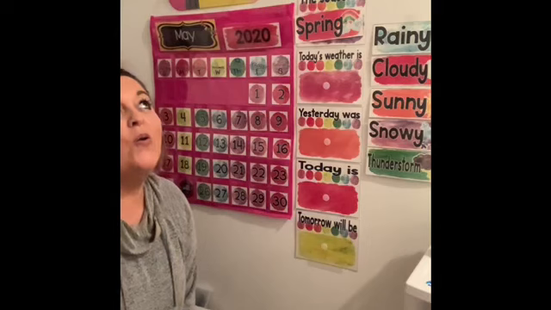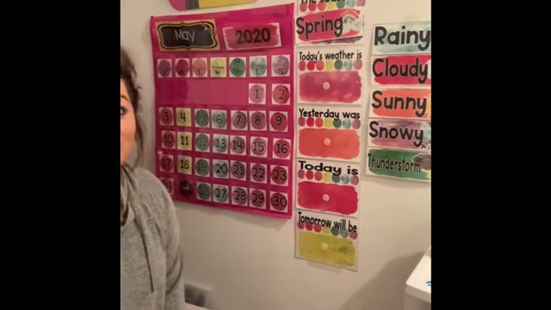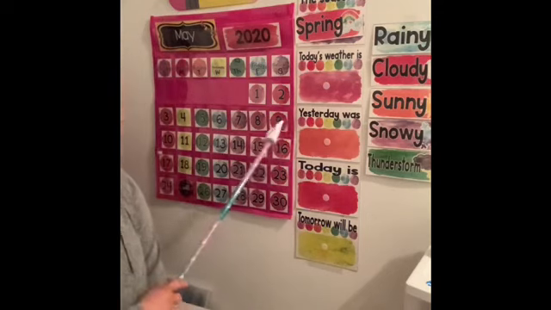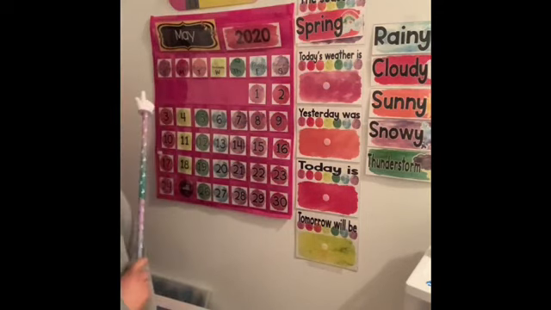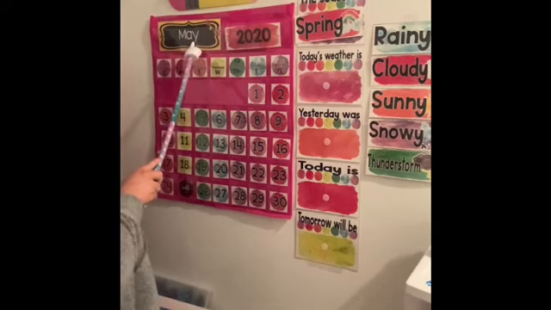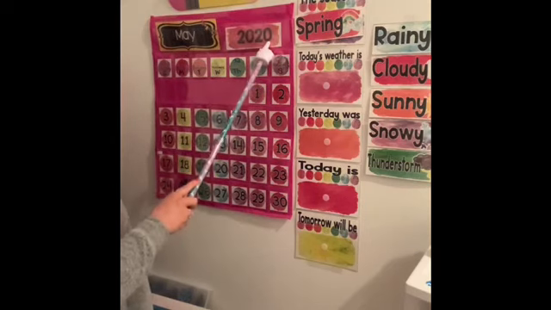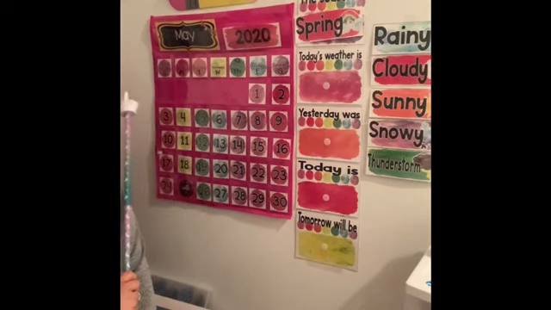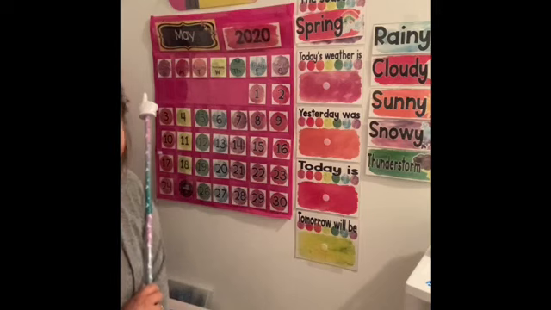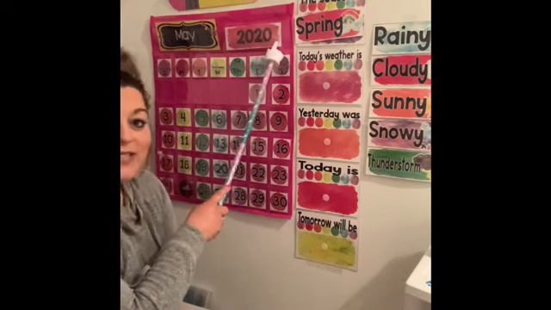Yesterday I totally forgot to drop in the calendar portion of our video into our YouTube clip. So sorry about that. So our calendar is here waiting for you. We know today is Tuesday. The month is still May. The day of the month is the 19th and the year is 2020. Let's say the date together. 1, 2, 3. Today is Tuesday, May 19th, 2020.